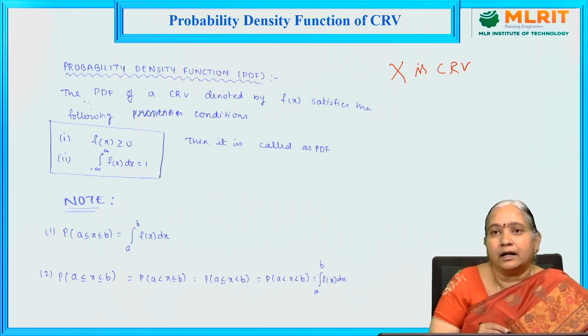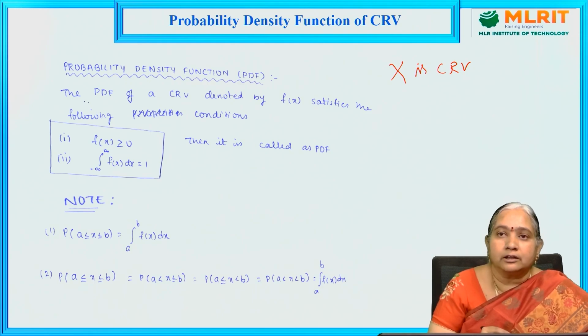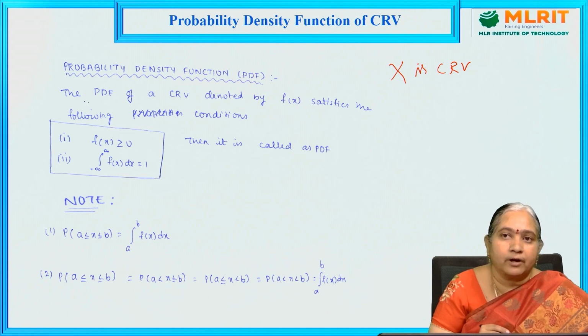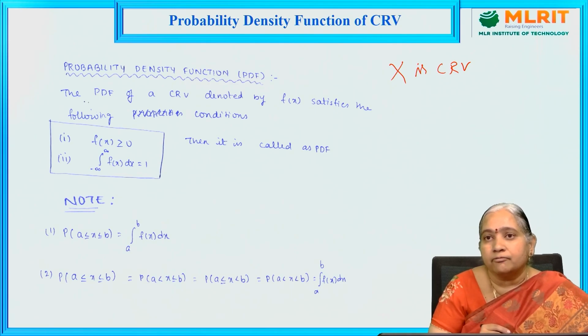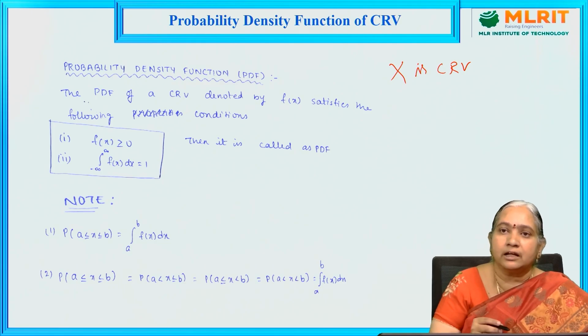In a discrete random variable, we can define the probability for each x value, since x takes a finite number of integer values. But in a continuous random variable, x takes real values, and between any two real numbers or any two integers, there are infinitely many real numbers. So that's why we can't define the probability for each x value. So we take the probability in different intervals.